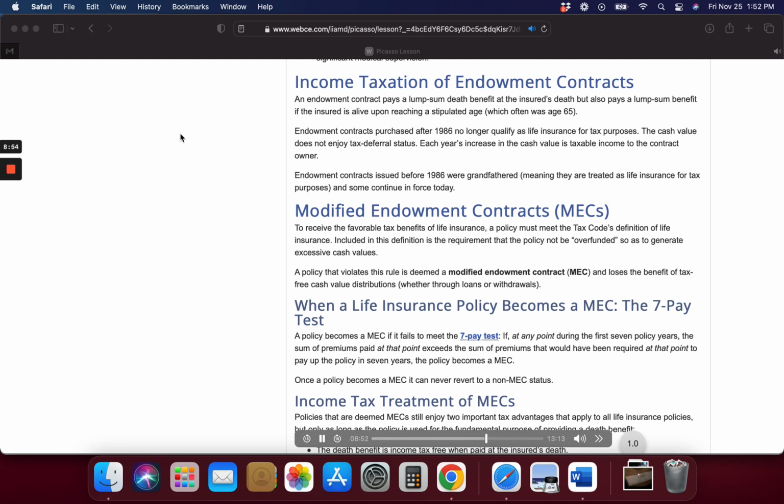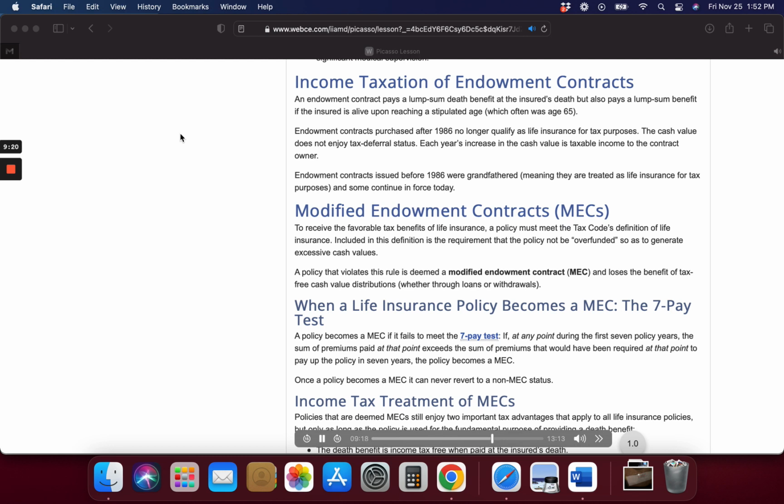When a life insurance policy becomes a MEC, the 7-pay test. A policy becomes a MEC if it fails to meet the 7-pay test: if, at any point during the first 7 policy years, the sum of premiums paid at that point exceeds the sum of premiums that would have been required at that point to pay up the policy in 7 years, the policy becomes a MEC. Once a policy becomes a MEC, it can never revert to a non-MEC status.